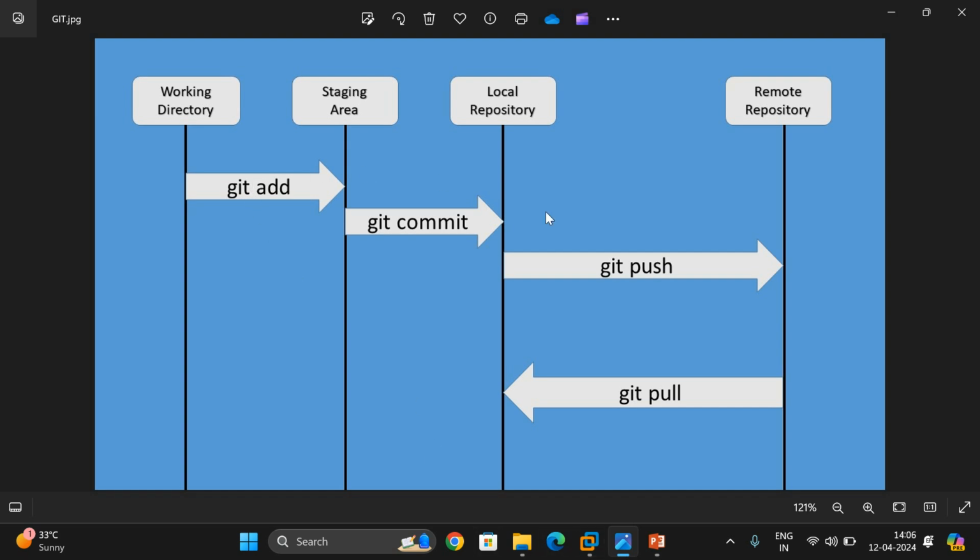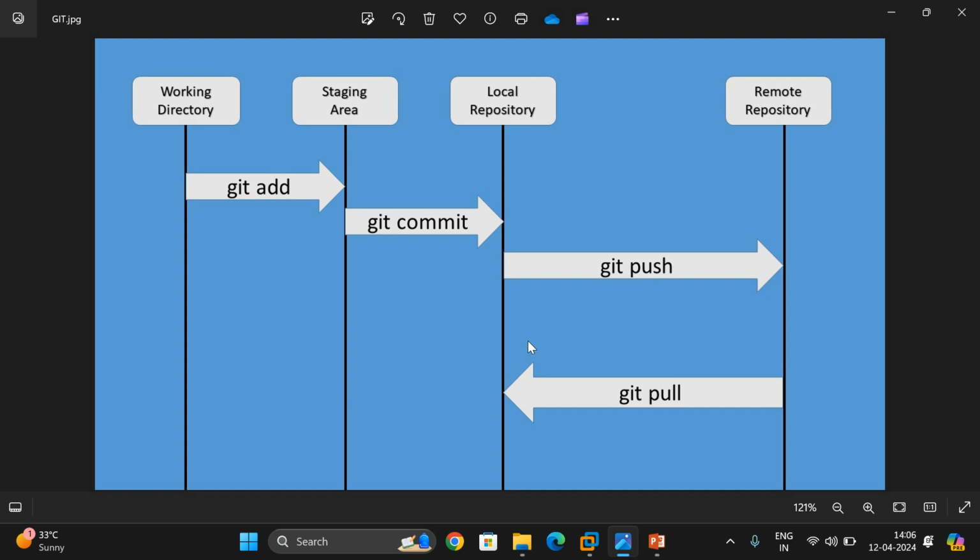So this is the complete diagram to understand what happens in Git and GitHub. These are the commands we are using in Git, used to move the files from the local repository to the remote repository and from the remote repository to the local repository. Just remember: local repository means the directory which is available in our own system, and remote repository means GitHub.